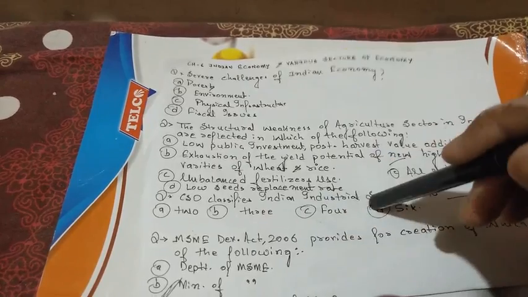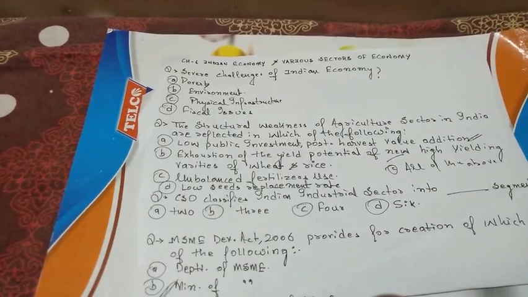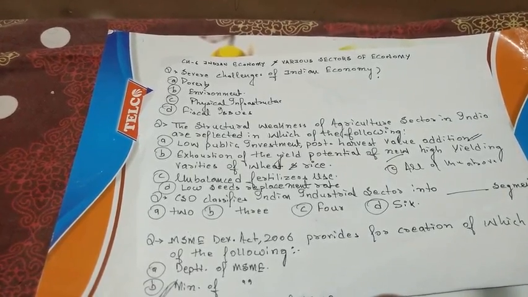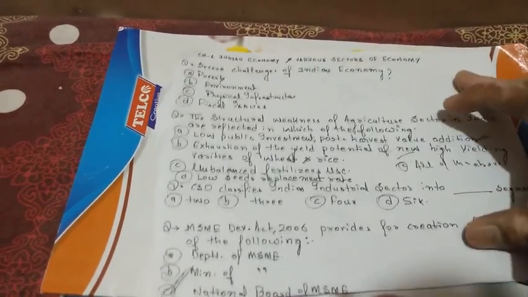Option D, the low seeds replacement rate. Yes, this is also true that we have a low seeds replacement rate. We are not having a large number of new varieties of seeds, neither do we move to different types of seeds of different fruits and vegetables.